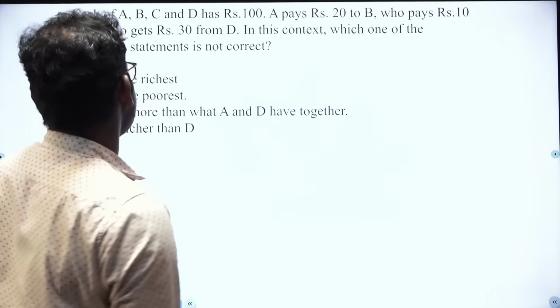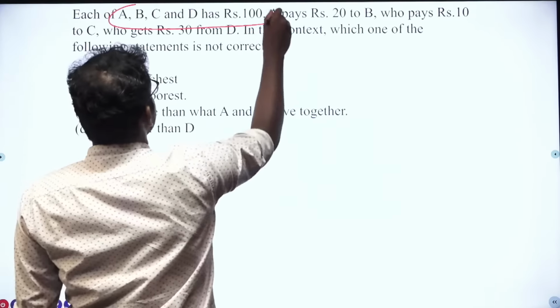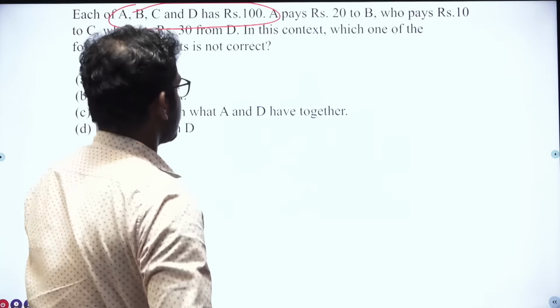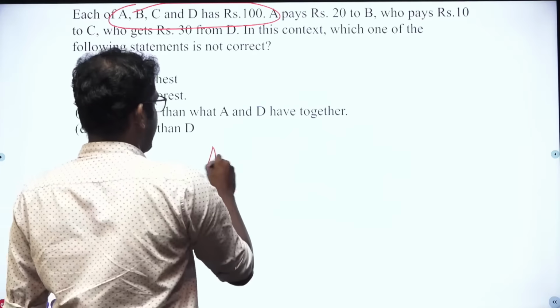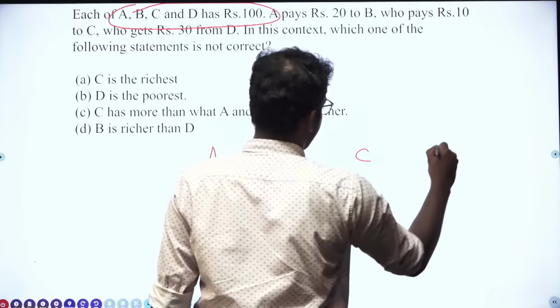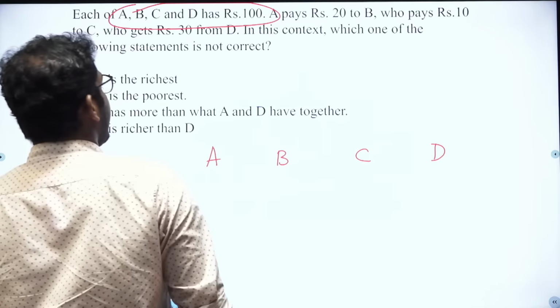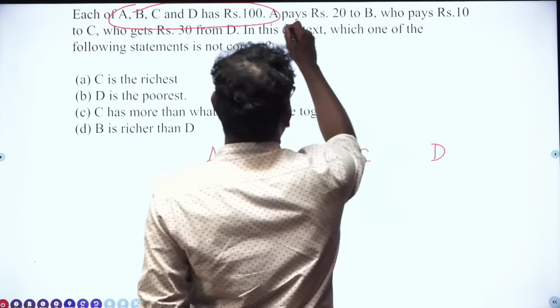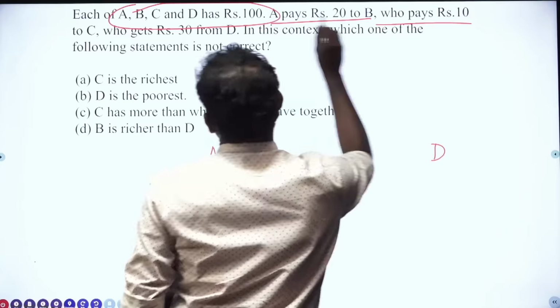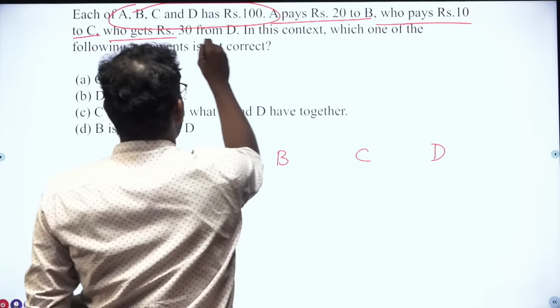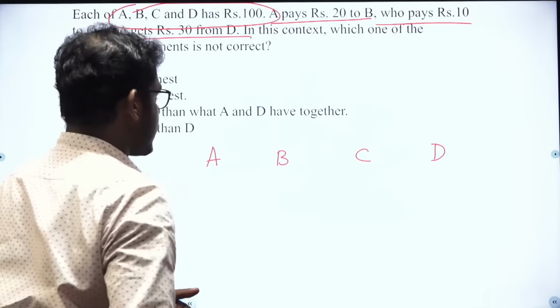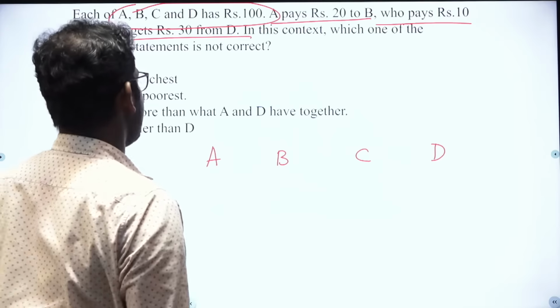Okay. Moving to the next question. Each of A, B, C and D has 100 rupees. A pays rupees 20 to B, who pays rupees 10 to C, who gets rupees 30 from D. In this context, which one of the following statements is not correct?